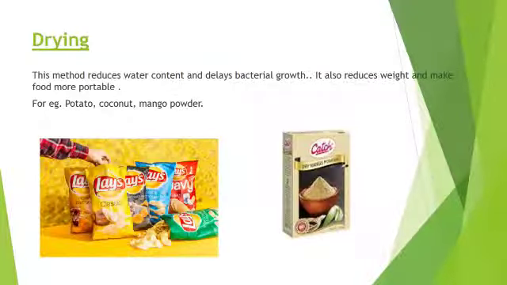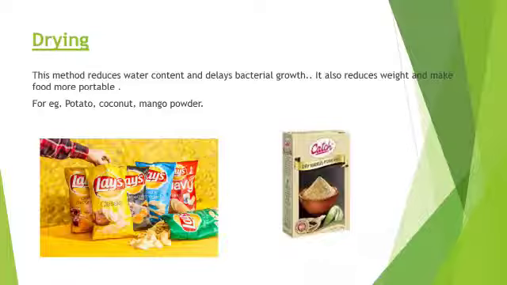Number one method is drying. Drying means taking out water from the foodstuff. This method reduces water content and delays bacterial growth. It also reduces weight and makes food more portable.